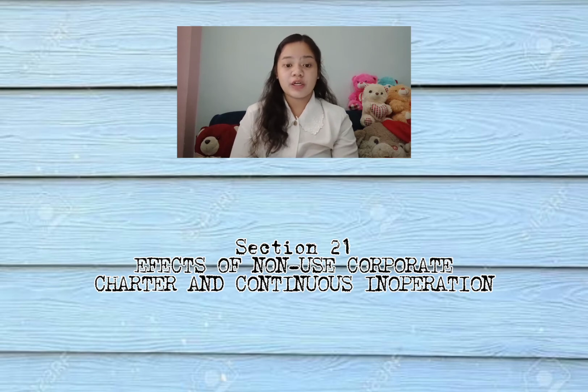So a delinquent corporation shall have a period of 2 years to resume operations and comply with all requirements that the Commission shall prescribe. Upon compliance by the corporation, the Commission shall issue an order lifting the delinquent status. Failure to comply with the requirements and resume operations within the period given by the Commission shall cause the revocation of the corporation's certificate of incorporation. The Commission shall give reasonable notice to and coordinate with the appropriate regulatory agency prior to the suspension or revocation of the certificate of incorporation of companies under their special regulatory jurisdictions. So in short, Section 21 talks about the effects of the non-use or the continuous inoperation of a corporation.